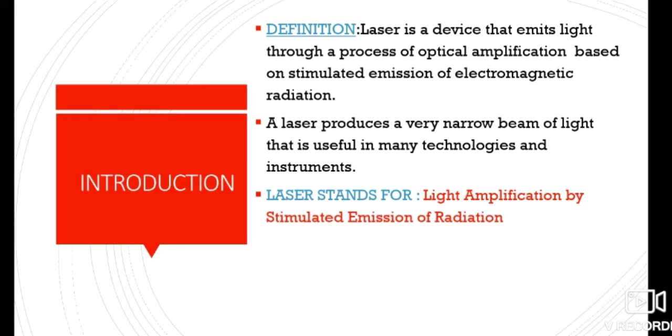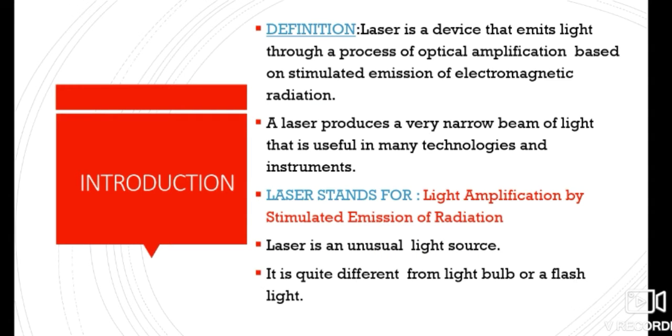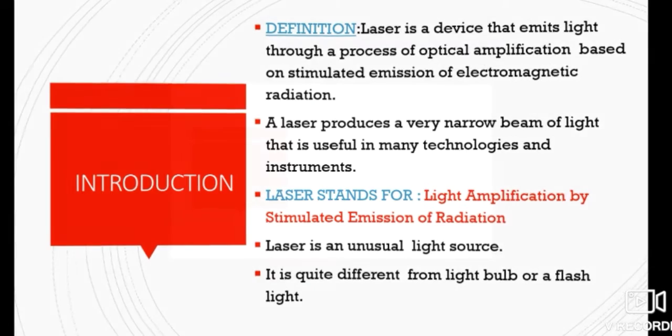And from these lasers we produce a very narrow beam of light which is useful in many technologies and instruments. Lasers are the key components of many products that we use in our daily life, such as consumer products like Blu-ray, DVD players, barcode scanners, light show projectors, and for medical use also for eye surgery, and in industrial lasers also. Laser light is an unusual light source and it is quite different from a light bulb or the flashlight which we use in our mobile phones.